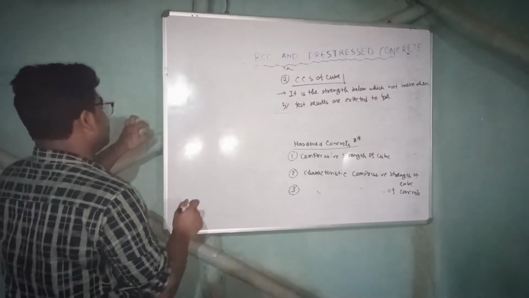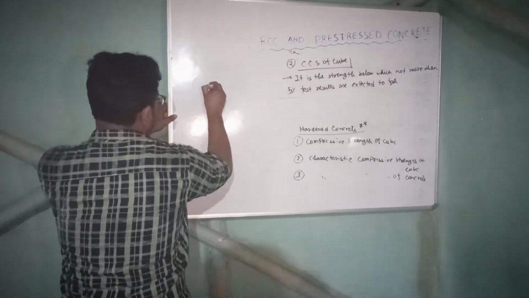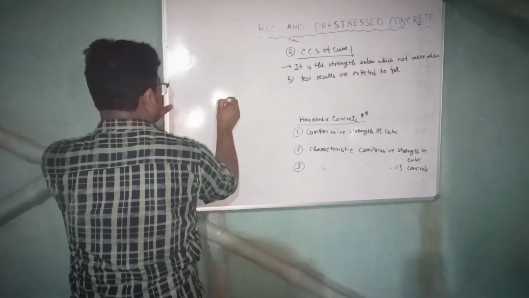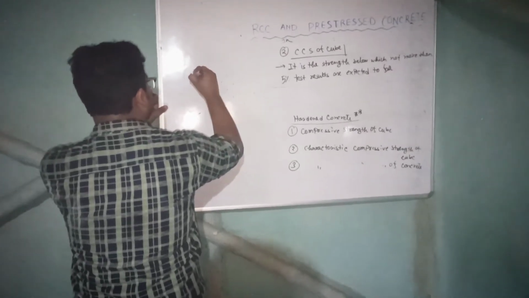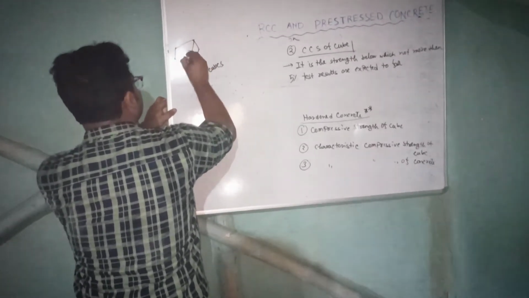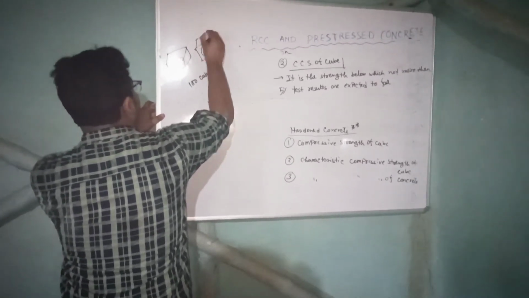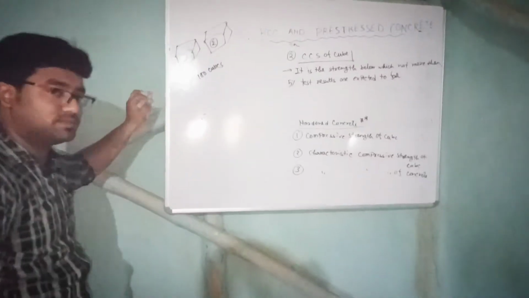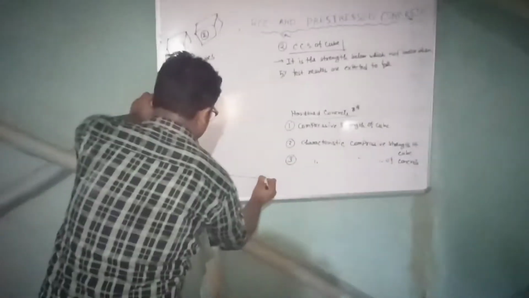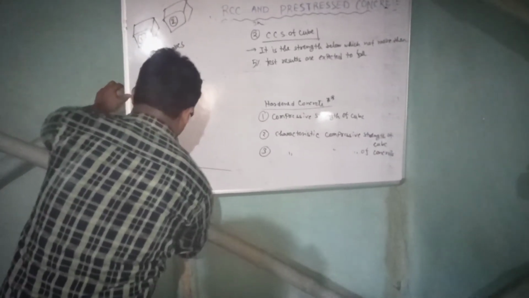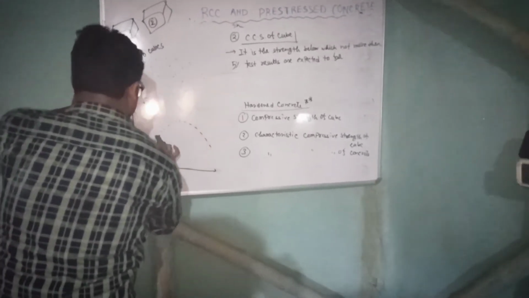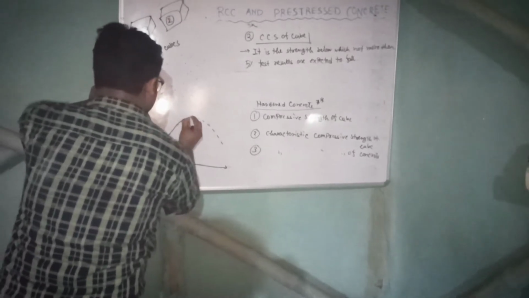Suppose we have tested many cubes, 1, 2, 3, 4, like this. Suppose we have tested 100 cubes, this is 1, this is 2, like this, and we have got the strength of each. Now if we plot all this, we will get a graph like this.